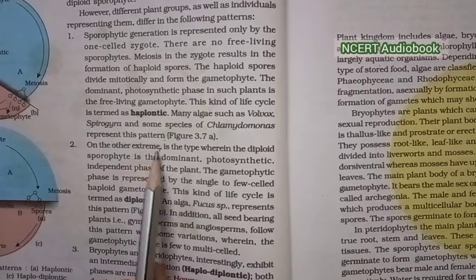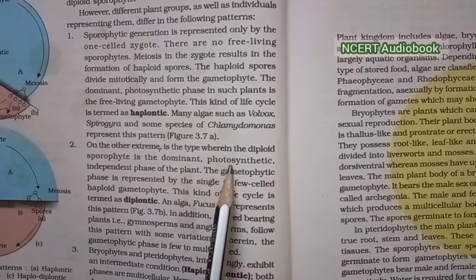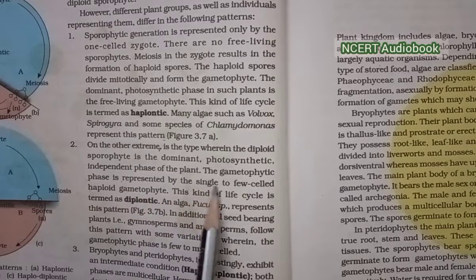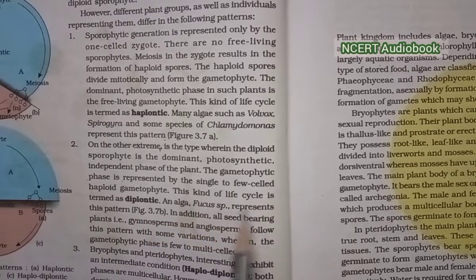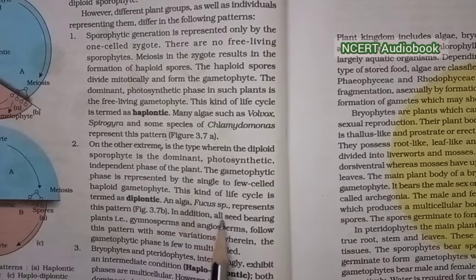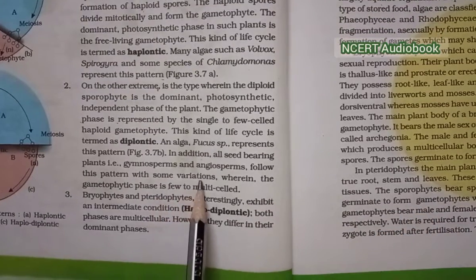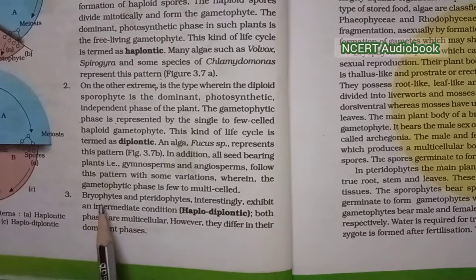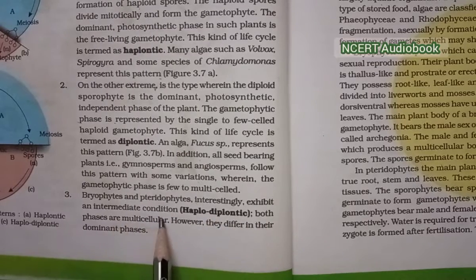2. On the other extreme is the type in which the diploid sporophyte is the dominant photosynthetic independent phase of the plant. The gametophytic phase is represented by the single or few-celled haploid gametophyte. This kind of life cycle is termed diplontic. The alga Fucus species represents this pattern. In addition, all seed-bearing plants like gymnosperms and angiosperms follow this pattern with some variations, wherein the gametophytic phase is few to multicelled.